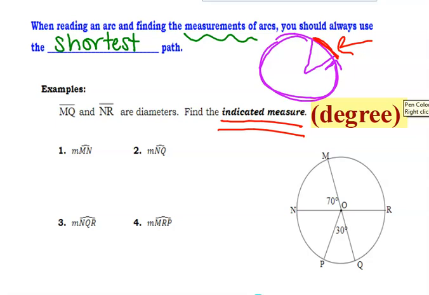We're trying to find the measurement, okay? So this central angle is 70, so the shortest path of MN is this section right here. So if that is 70, therefore this is 70. So 70 degrees, and it's that simple.